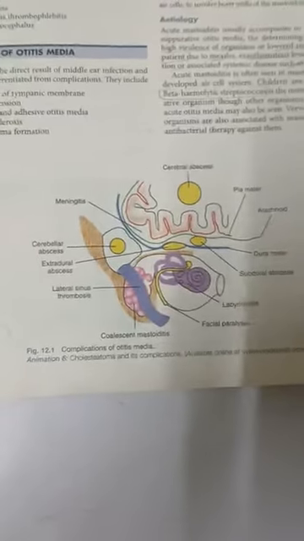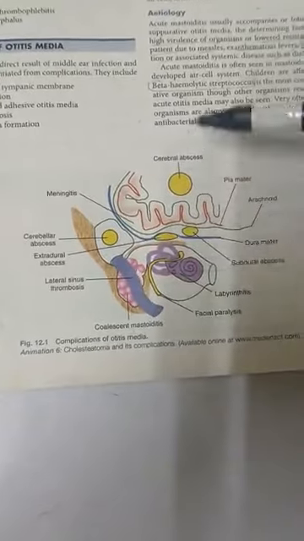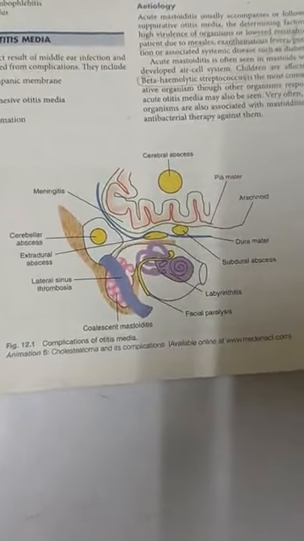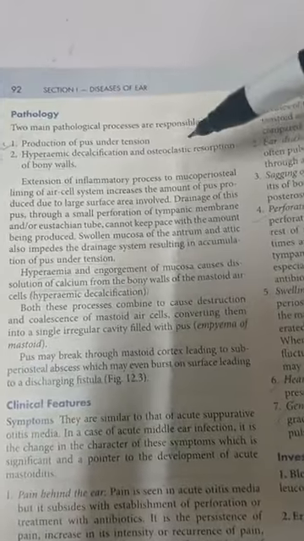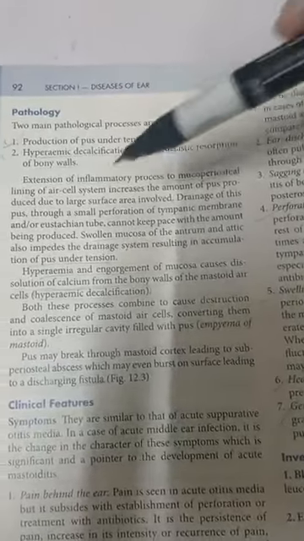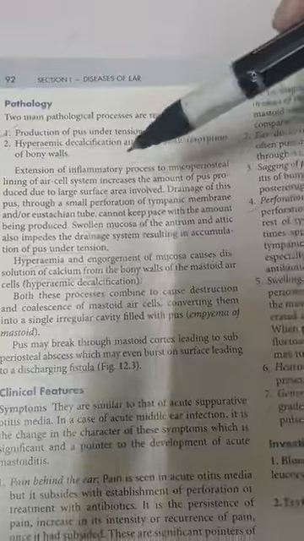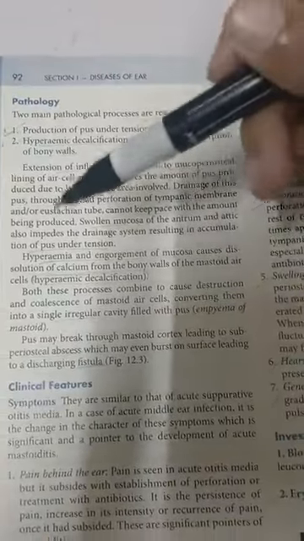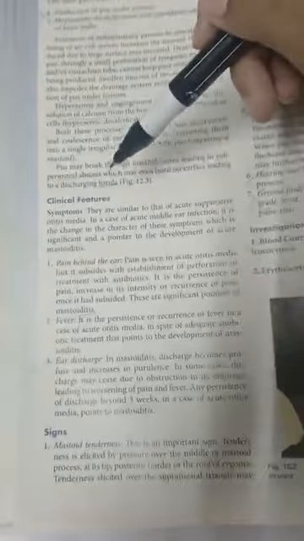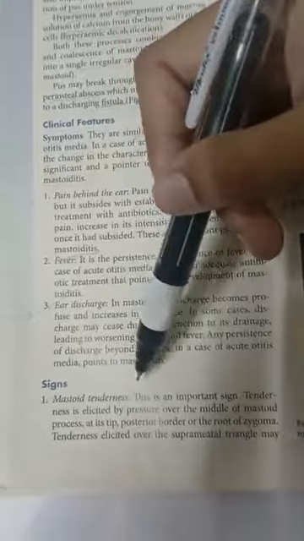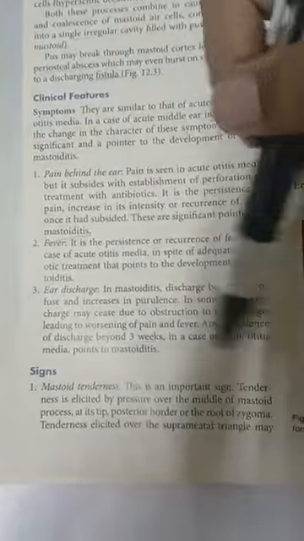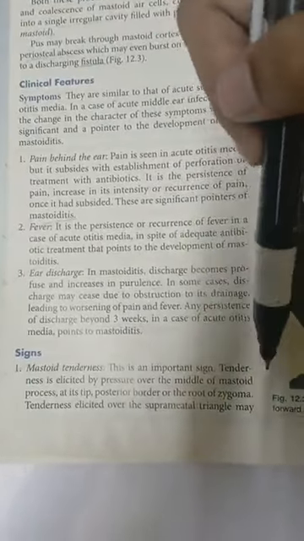This is a very good diagram showing the complications of otitis media, as you can see in this diagram. Next, the pathology: production of pus under tension, hyperemic decalcification and osteoclastic resorption of bony walls, and extension of the inflammatory process. Then we have clinical features, in which the symptoms are pain behind the ear, fever and ear discharge. The sign is mastoid tenderness. An important sign, tenderness is elicited by pressure over the middle of the mastoid process.